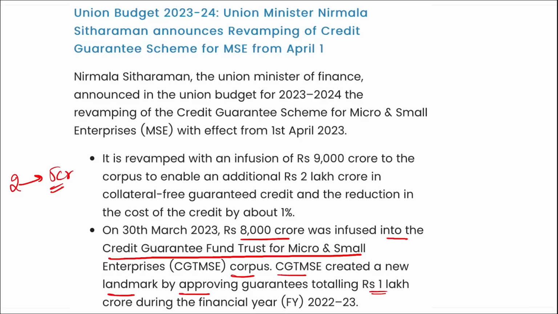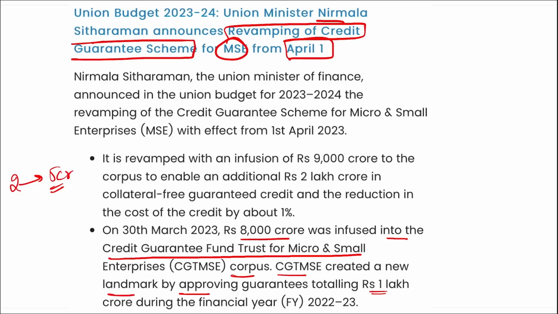And if we talk about settlement claims in respect of guarantees for loans outstanding up to 10 lakh rupees, initiation of legal proceedings will no longer be required in these cases. All right, so coming back, remember, Nirmala Sitharaman has announced the revamping of the credit guarantee scheme for MSME from 1st of April 2023, with an infusion of 9,000 crore rupees into the corpus to enable an additional 2 lakh crore in collateral-free guaranteed credit and a reduction in the cost of credit by about 1%.